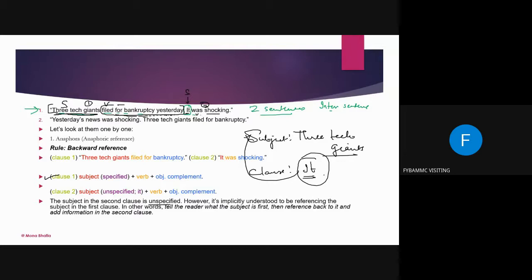You can see, because what does "it" mean? It is not the three tech giants again. No, it does not mean that. So basically, their filing for bankruptcy was shocking. It is implicitly understood to be referencing the subject in the first clause.